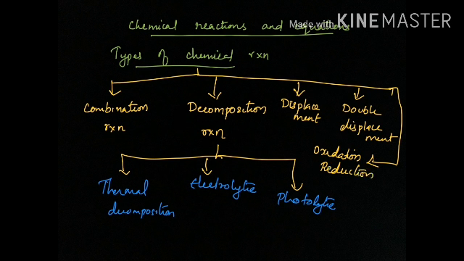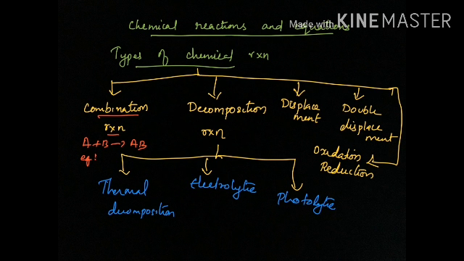Oxidation reduction reaction. So: combination reaction, decomposition reaction, displacement reaction, double displacement reaction, oxidation and reduction reaction. Combination reaction. When you study the combination reaction, first, you need to study what a combination reaction is. General formula: A plus B giving AB. Study its examples. Examples are mandatory. You need to study the examples.